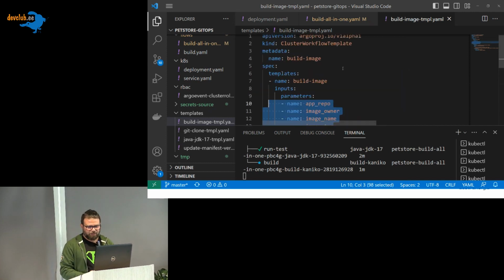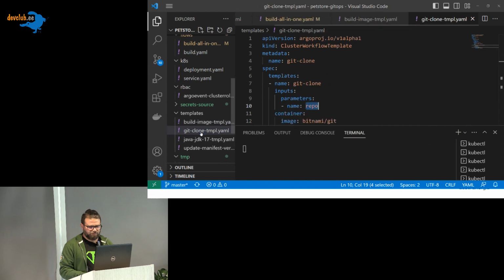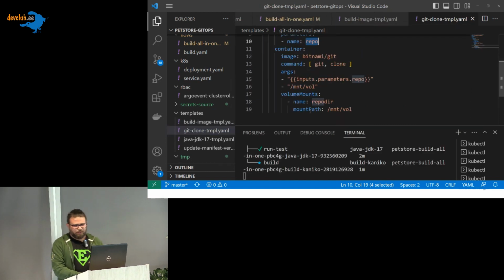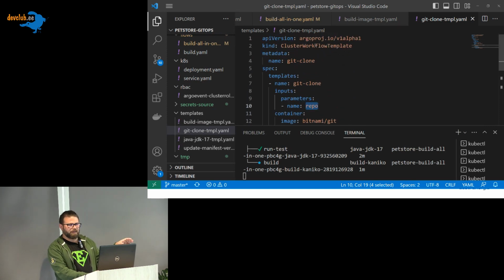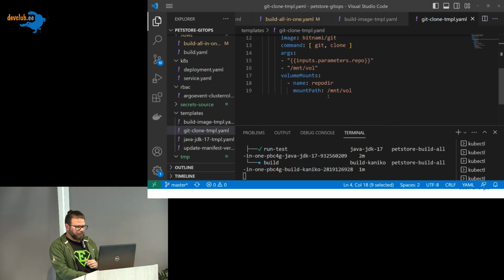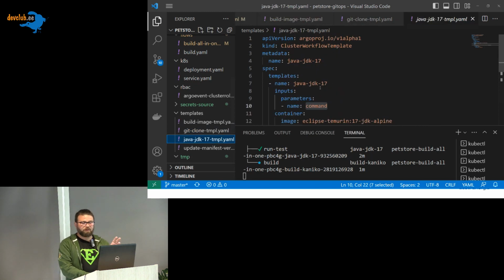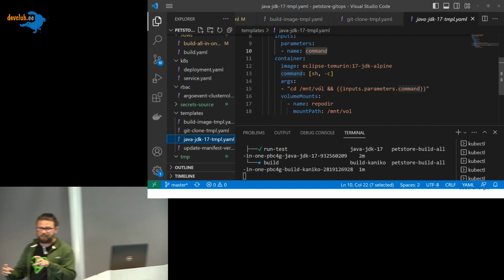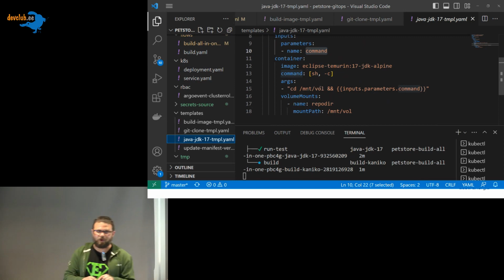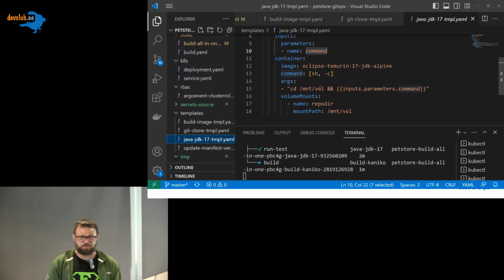Cool. And the same thing for git clone, for example. I put the same. So I took the template, and in this case I made it like a cluster workflow template. The metadata is the name that you were using, the template git clone. So the same with the parameters and the stuff. In the Java one, I made something a little bit better. Instead of putting the parameters there, I put what I want to execute.